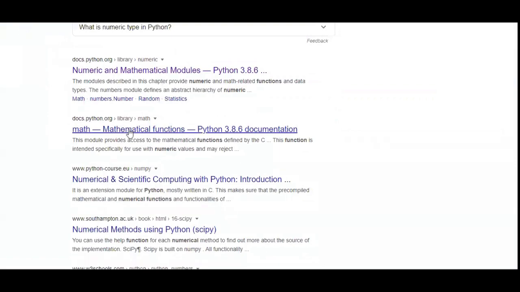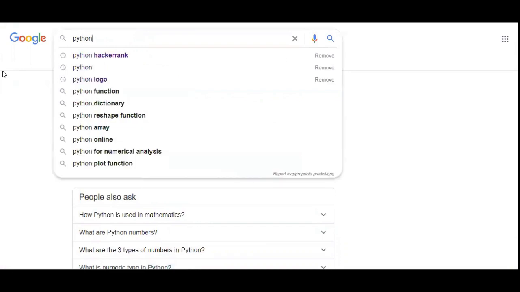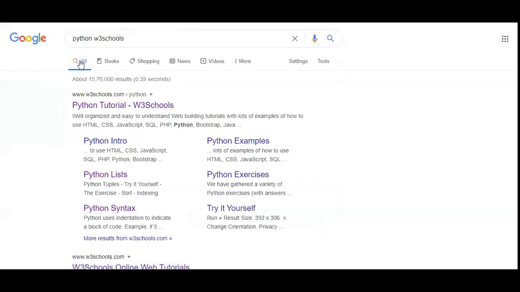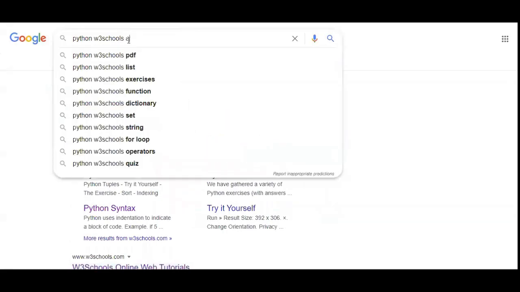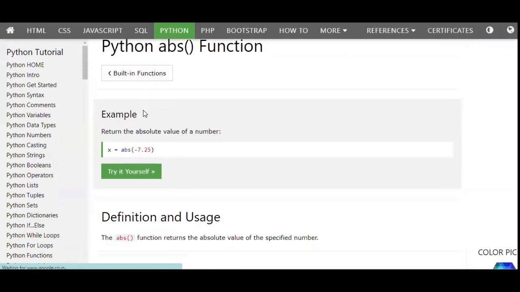Let me just hop into W3 School so you can get a good idea. You can see these are the functions you have.